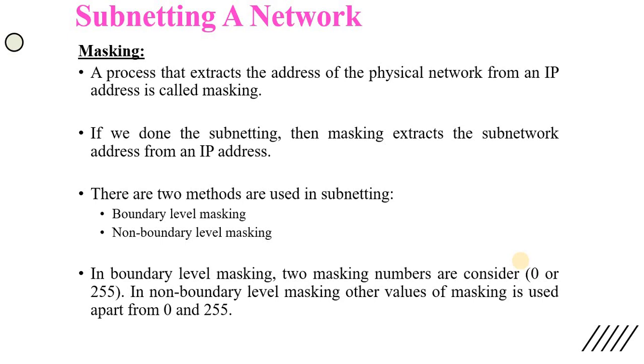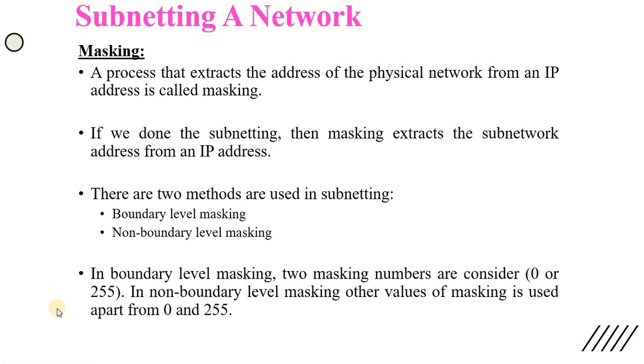If we are done with subnetting, then masking extracts the subnetwork address of the IP address. There are 2 methods for that: boundary level masking and non-boundary level masking. In boundary level masking, 2 masking numbers are considered, 0 and 255, and in non-boundary level masking, other values are used.